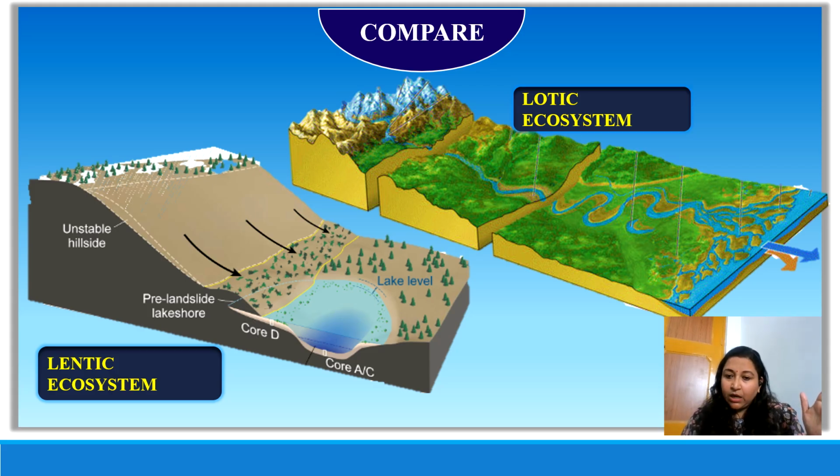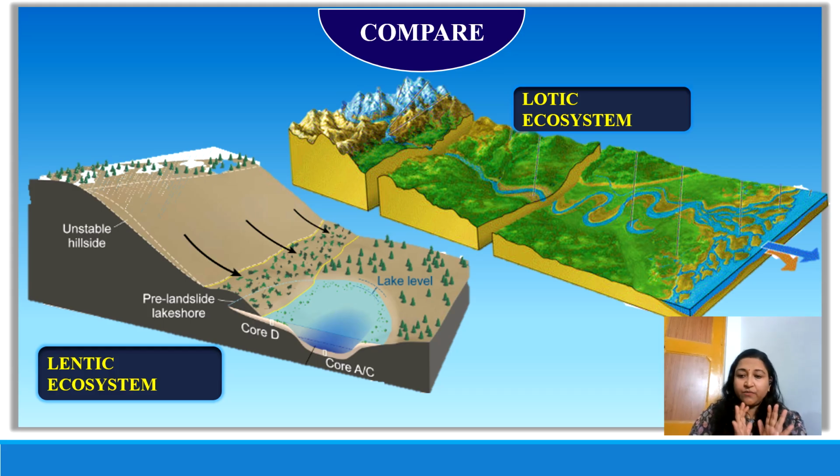Because the flow is guided with the help of gravitation, there is a set pattern, a set direction in which the water is coming down. In the case of lakes and many other man-made lentic ecosystems, it depends on the regional demand. It depends on the presence of a depression in that area.